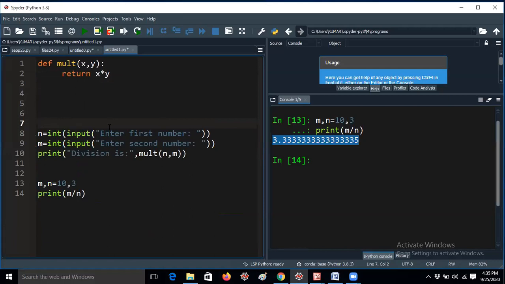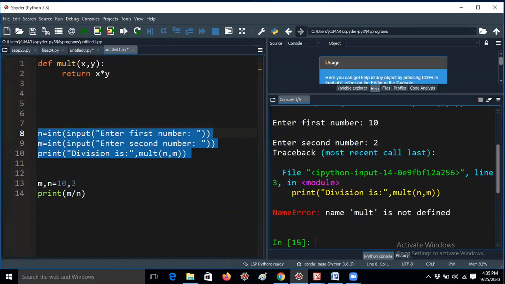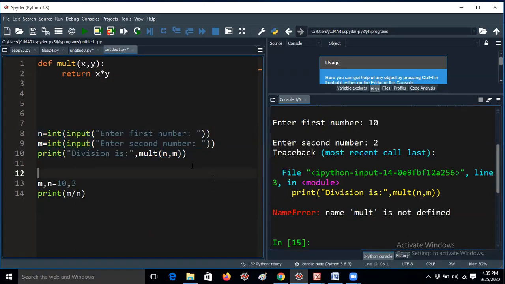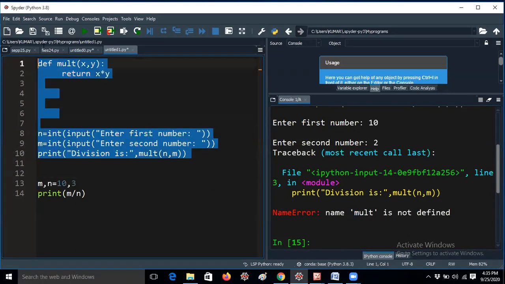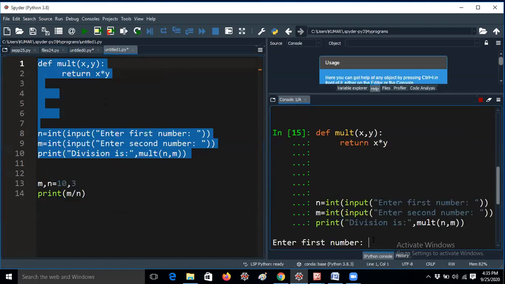For example, let me run it here. If I am running these 3 lines only, now I'm getting 10, I'm giving 2. It is getting an error because multiplication is not defined. So that means you have to select. If it is far away also, you can select, that's all. That means it checks whether the def keyword is there or not, that is, whether he has defined the function or not. In that way it works here. Hope your doubt is clear.